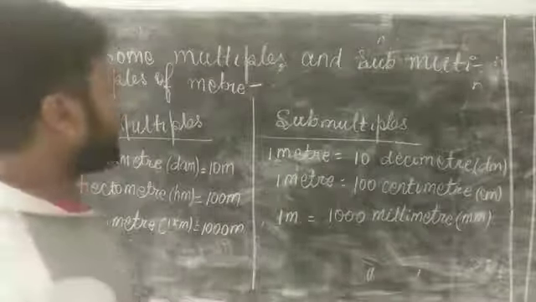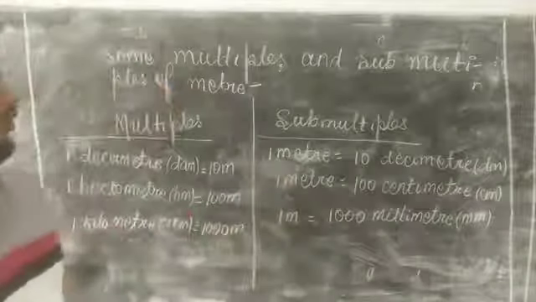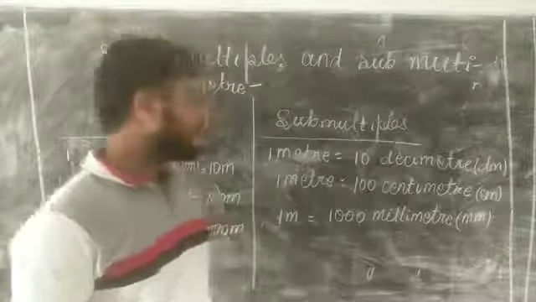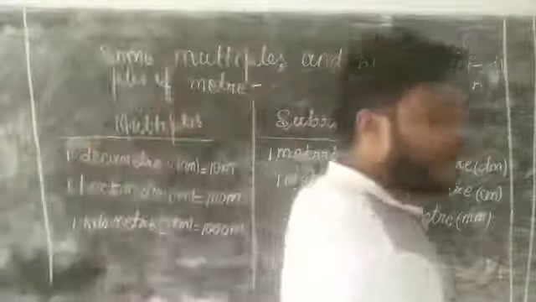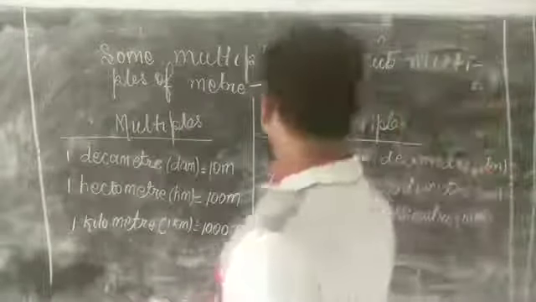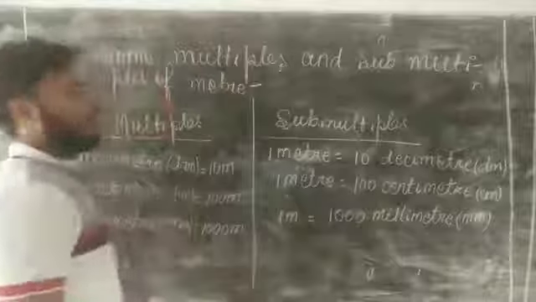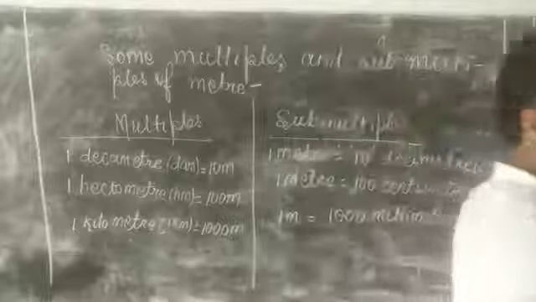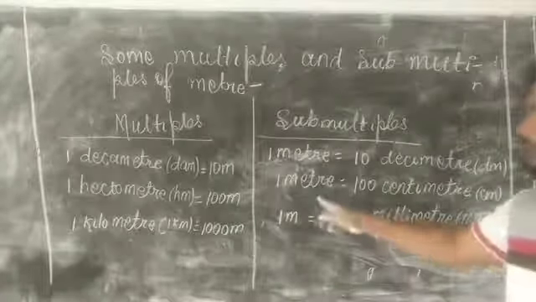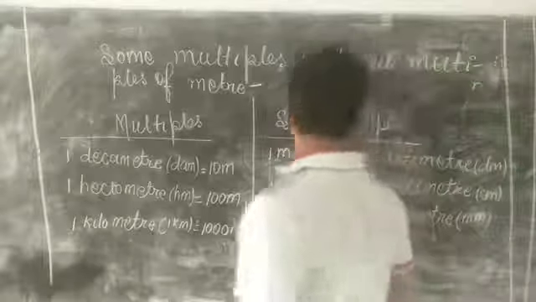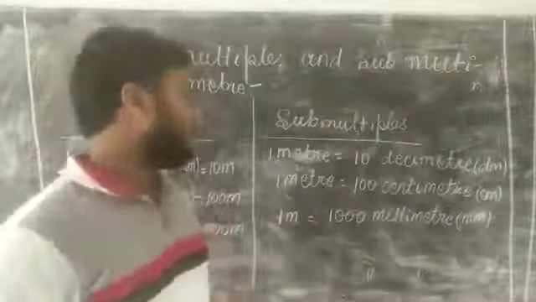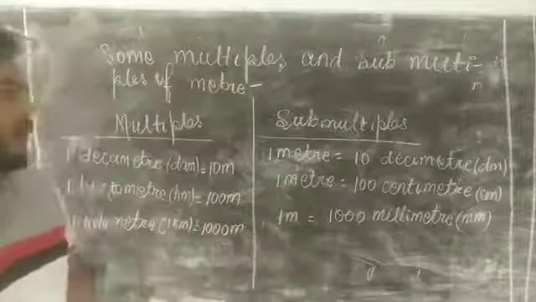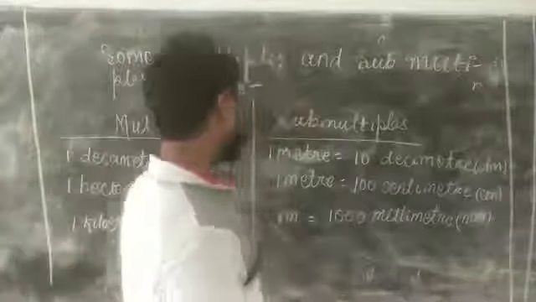Next, submultiples of meter. 1 meter equals 10 decimeter. It means 1 meter is divided into 10 equal parts. Next, 1 meter equals 100 centimeter. Here 1 meter is divided into 100 equal parts, each part equal to 1 centimeter.